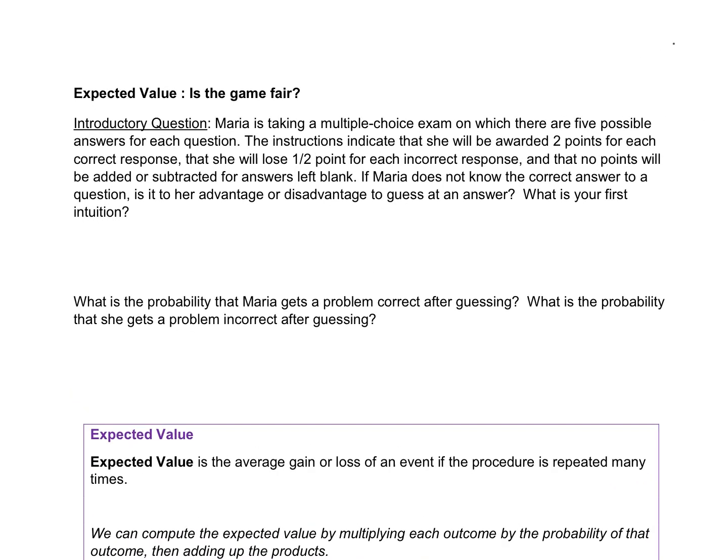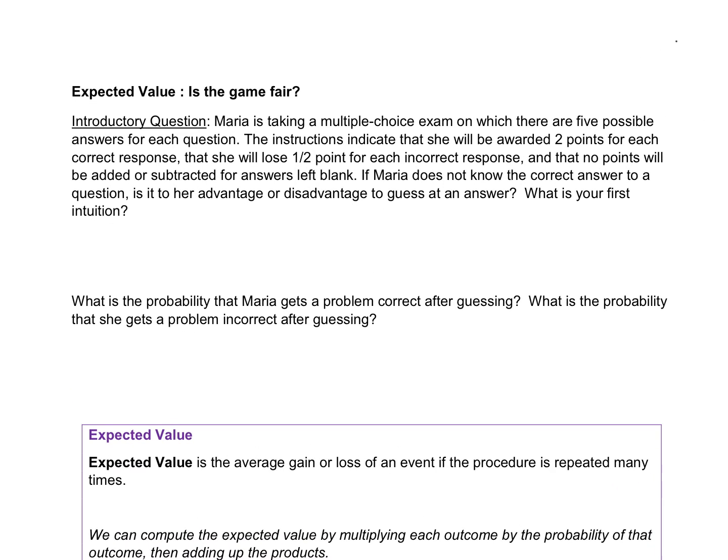All right, we're going to explore expected value. One common question that you'll see in expected value is: is the game fair? So what we're going to do is look at the value of a situation, and basically if a game is fair, its expected value should be 0. That way it's not in favor of the person playing or the person that's creating the game.